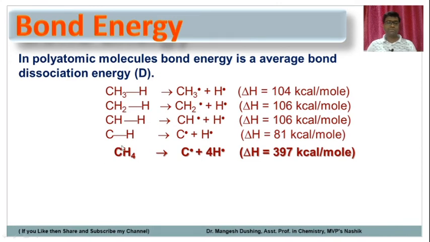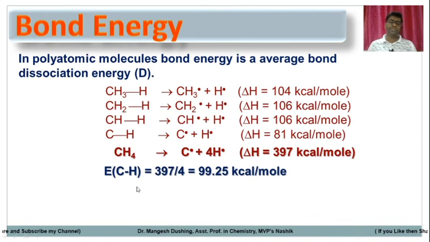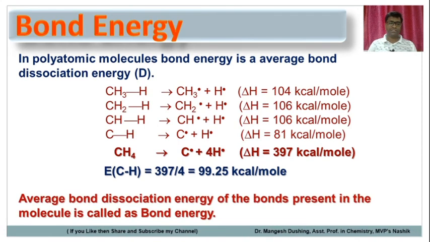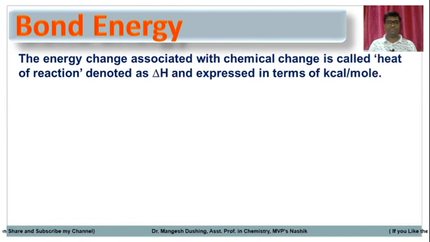So this is for 4 single bonds. There are 4 bonds, so divide by 4 and you will get the average bond energy. 397 divided by 4 is 99.24 kilocalorie per mole. This average energy is called bond energy. So for polyatomic molecules, bond energy is the average bond dissociation energy. The average bond dissociation energy of the bonds present in the molecule is called bond energy.